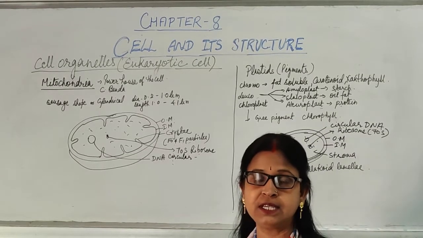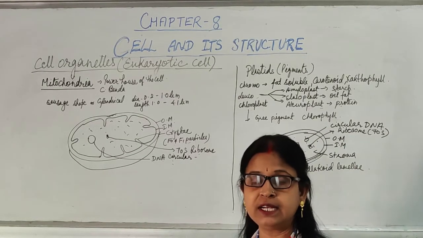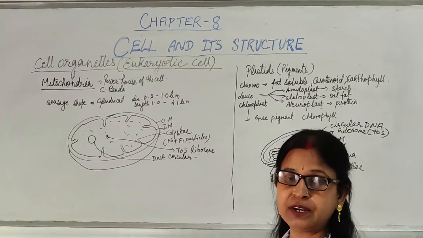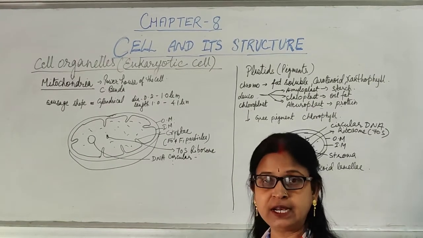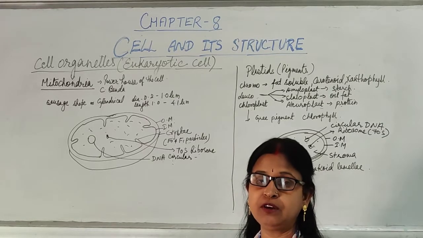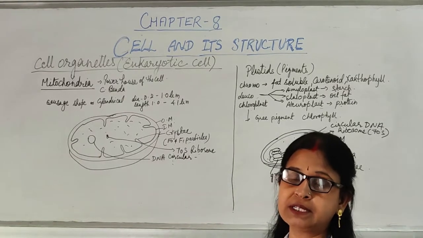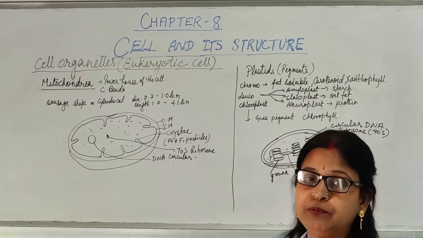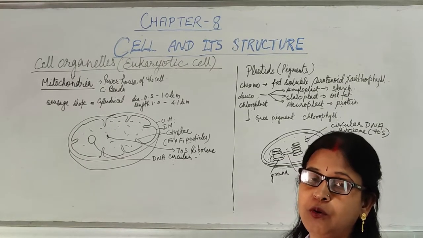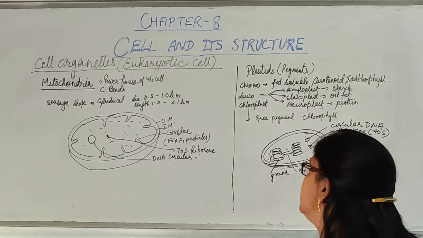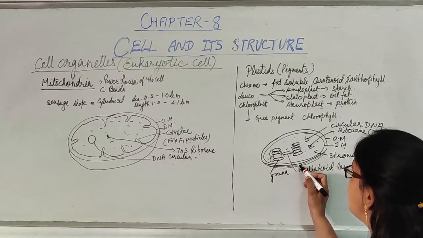They can capture and harvest sunlight of different wavelengths and then perform photosynthesis. That's why green plants are known as the producers for all the living beings. So this is the structure of chloroplast.